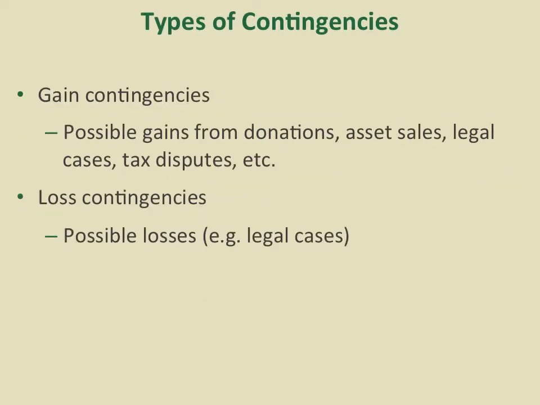So there are two types of contingencies. One is gain, one is loss. For the gain contingencies, there are possible gains from donations, asset sales, legal cases, tax disputes, etc. Loss contingencies are those possible losses could be due to legal cases, for example.